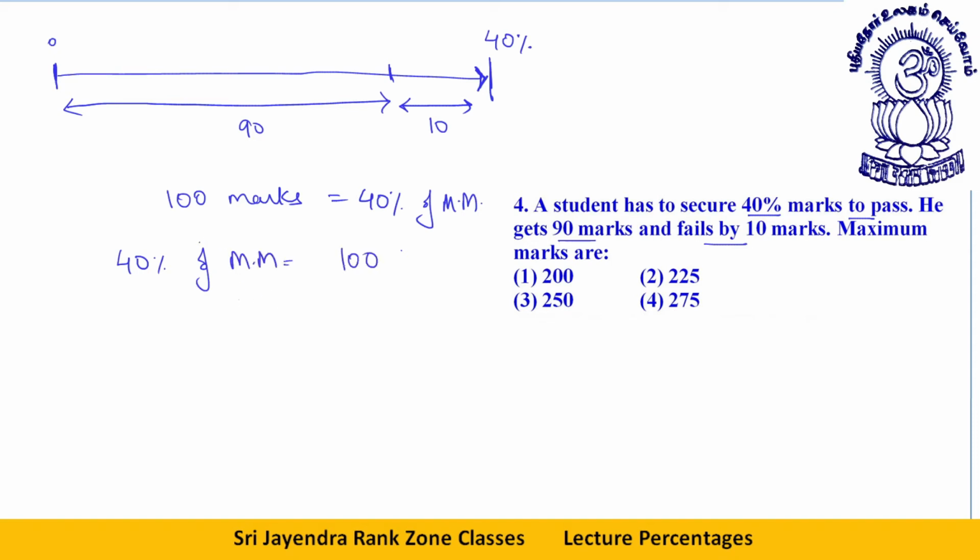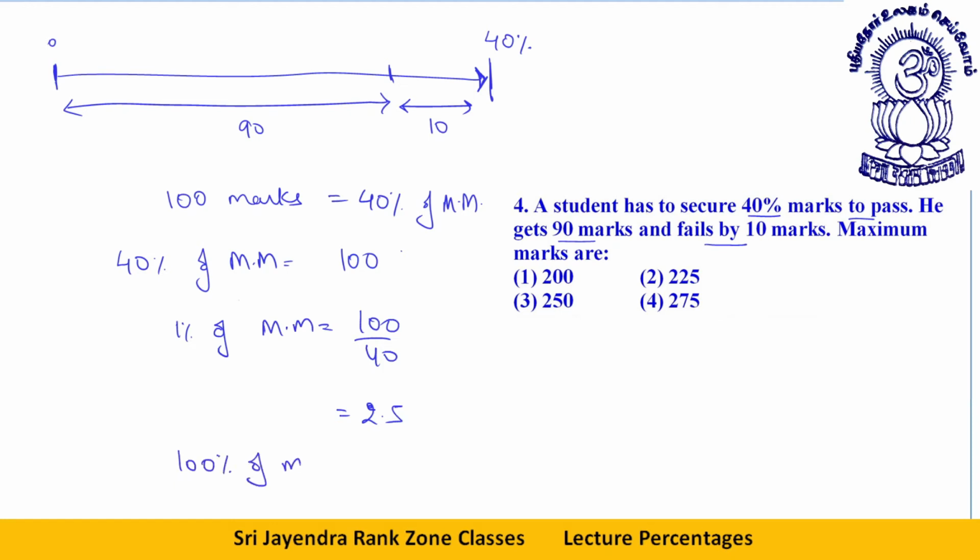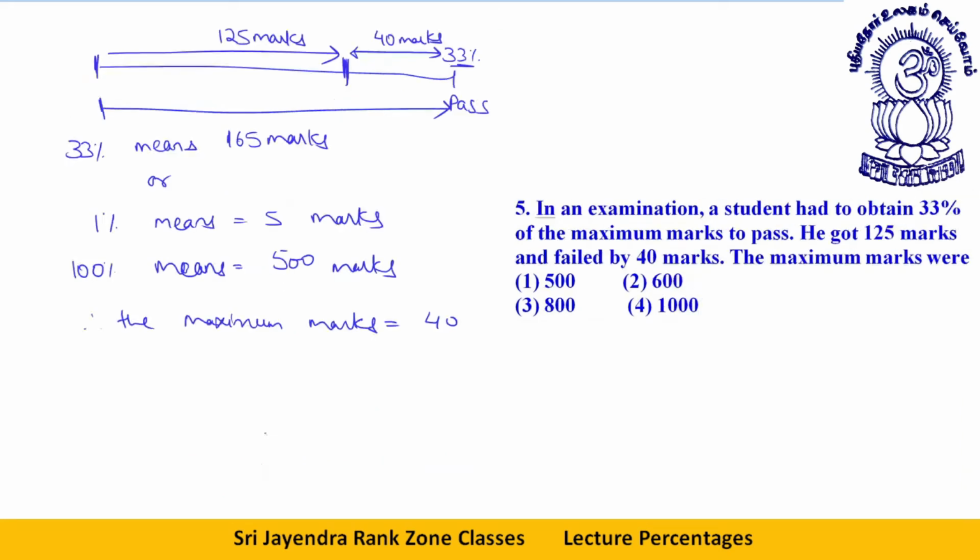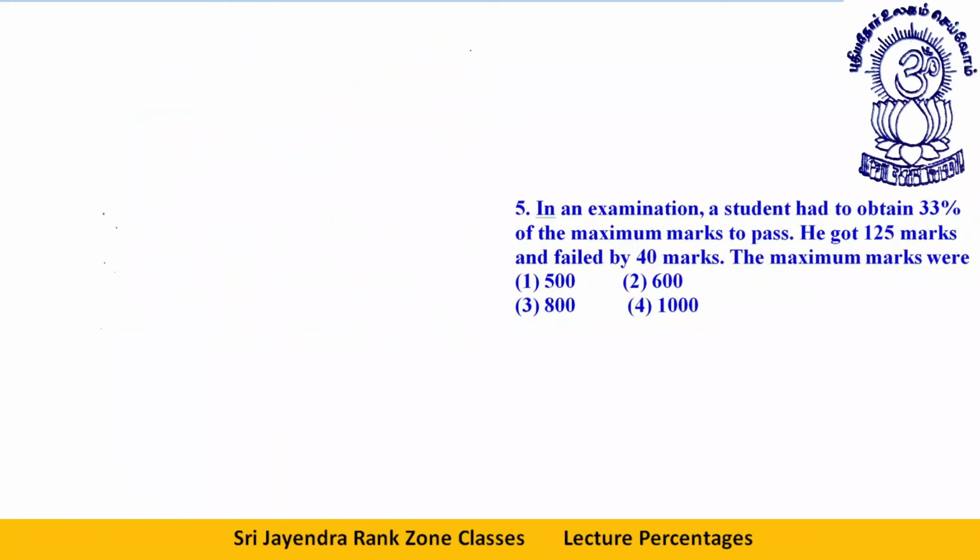So that way 1% of maximum marks is equal to 100 by 40, or you can say 2.5. So 100% of maximum marks will be equal to how much? 2.5 into 100, or 250. This is the maximum marks, 250. Okay, dear students, let's move ahead. You can try this on your own.